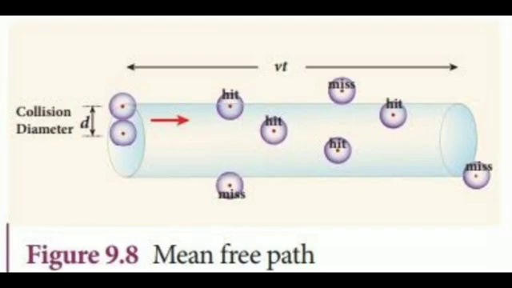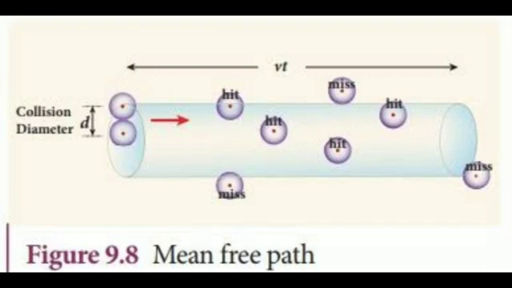The next topic, mean free path. Usually the average speed of gas molecules is several hundred meters per second even at room temperature. The odor, a smell from an open perfume bottle, takes some time to reach us even if we are close to it. The time delay is because the odor molecules cannot travel straight to us. They undergo a lot of collisions with the nearby air molecules and move in a zigzag path. This average distance travelled by the molecule between collisions is called the mean free path, lambda.